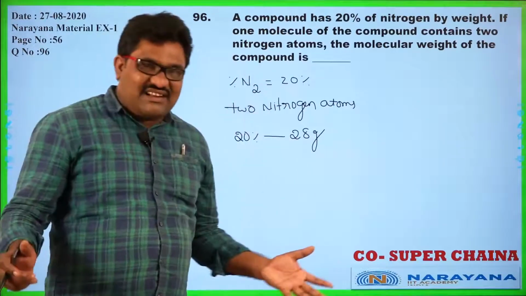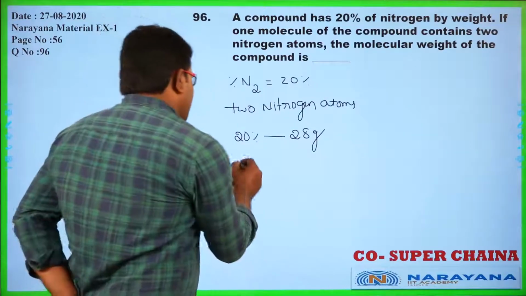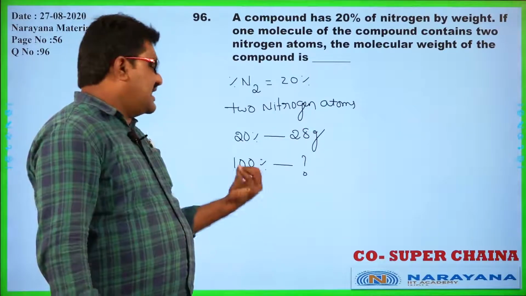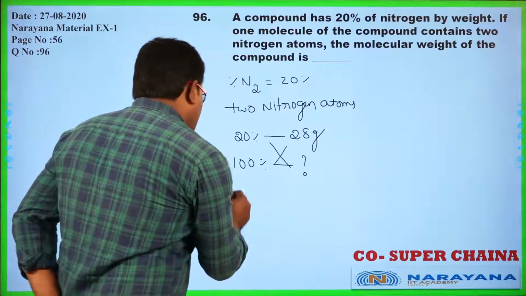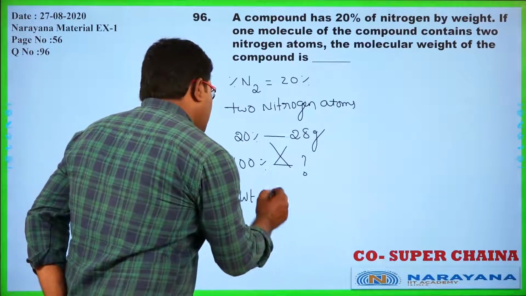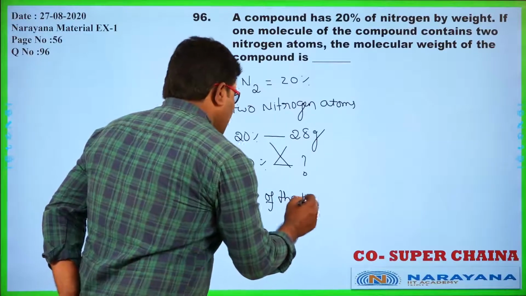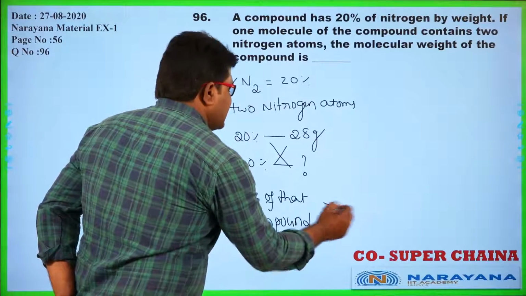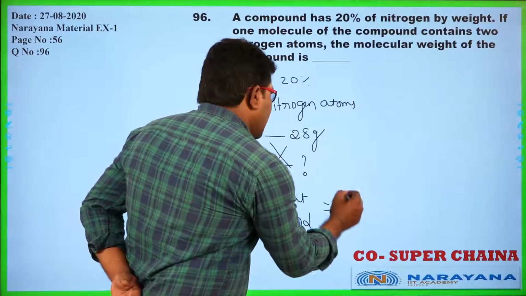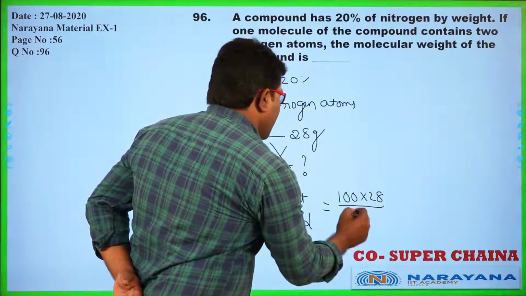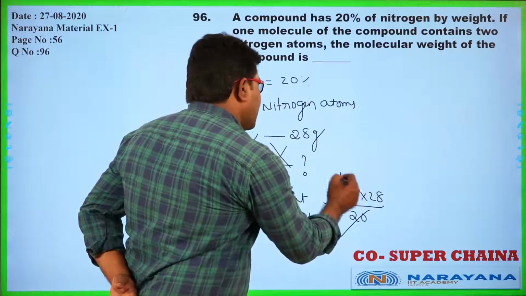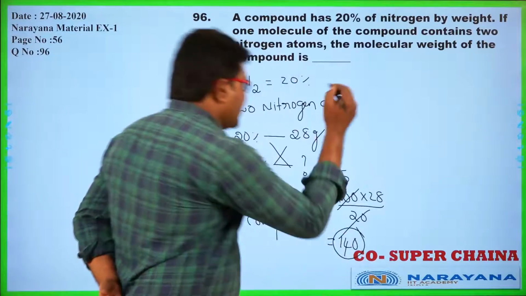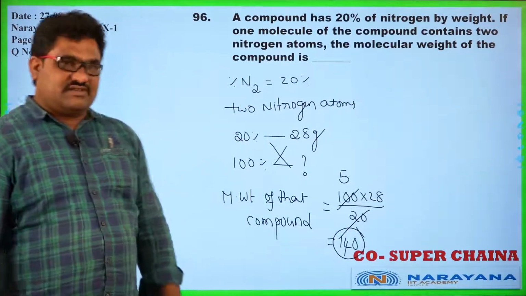If you want to calculate the total molecular weight of the compound, then you can find the weight of 100% compound. If 20% weighs 28 grams, for 100% how much is it? Simply we can calculate. The molecular weight of that compound is equal to 100 into 28 divided by 20, because total mass can be assumed as 100%. Yes, it is 5 times 28, that is equal to 140. That is the weight of the compound. Okay, let us go for the next question.